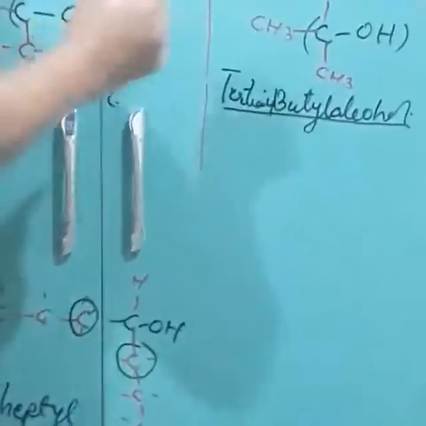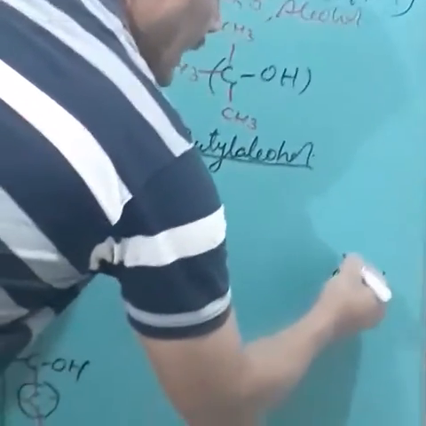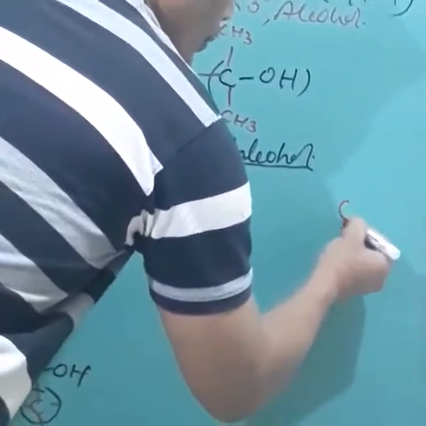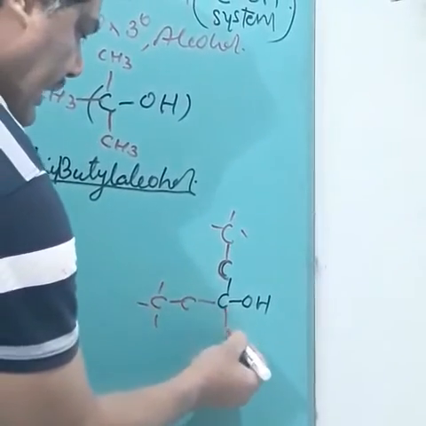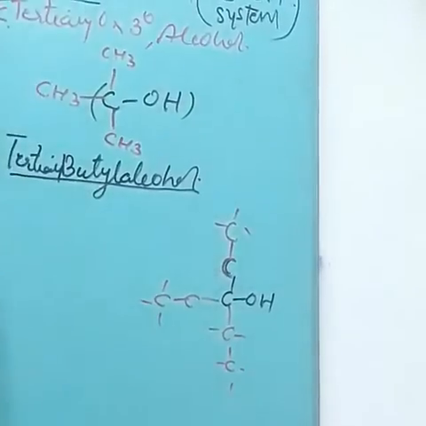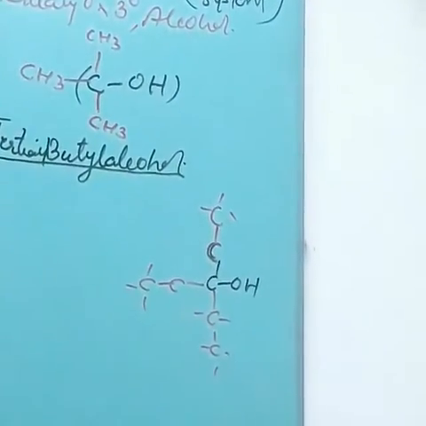Getting? Similarly, here we can write, say, let it be COH, and I am attaching 1, 2, and this is 1 and 2. Now, the larger number: 1, 2, 3, 4, 5, 6. So, is it 6 degree?